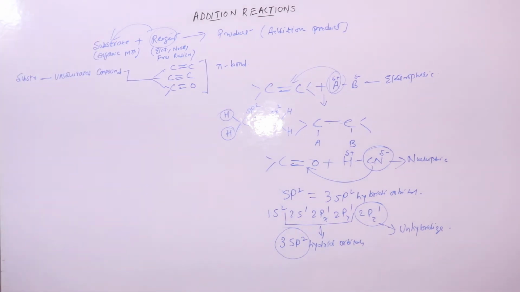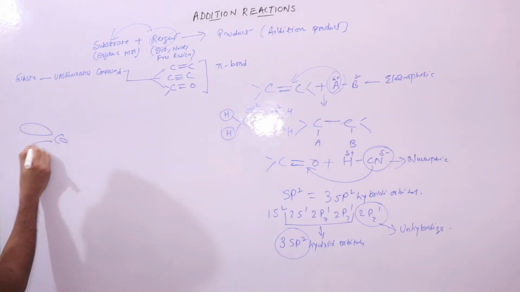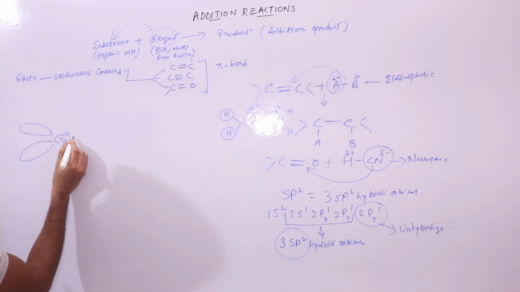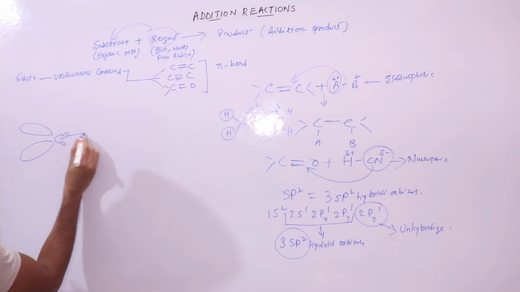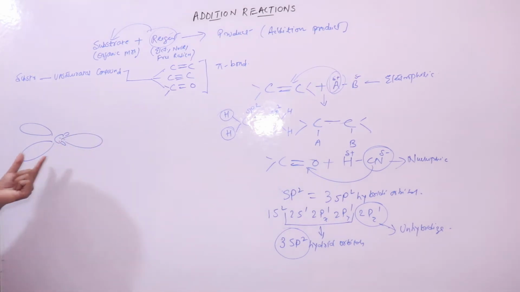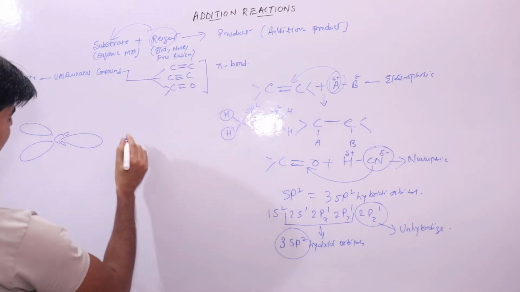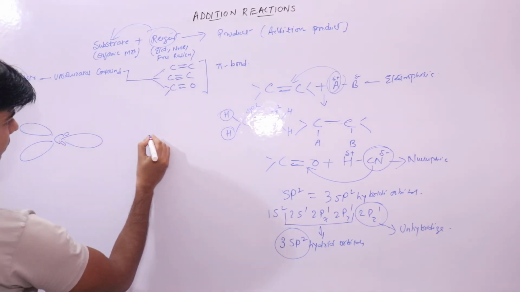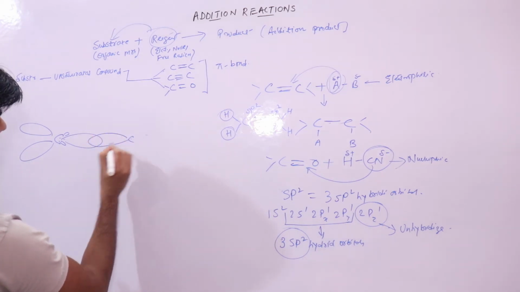It should be like this. These are 3 sp2 hybrid orbitals. The other carbon will also have similar sp2 hybrid orbitals.